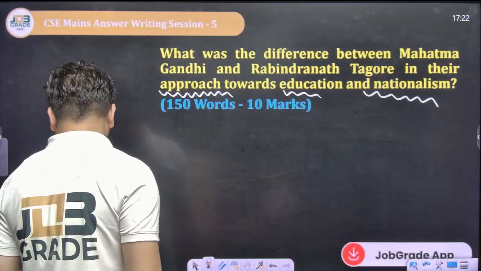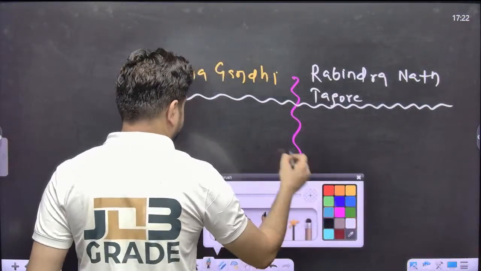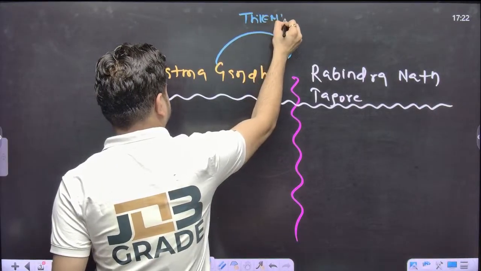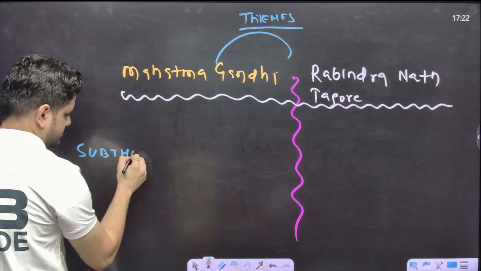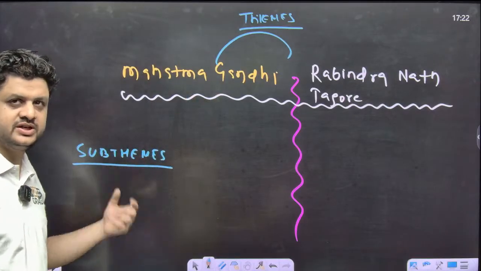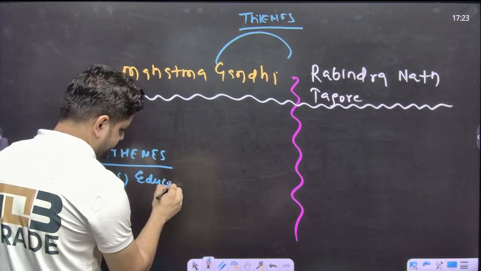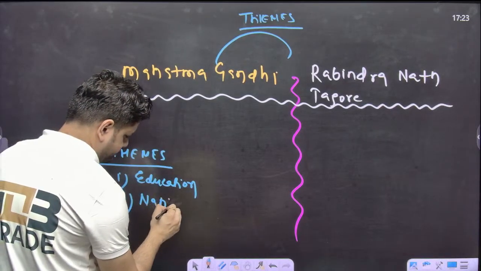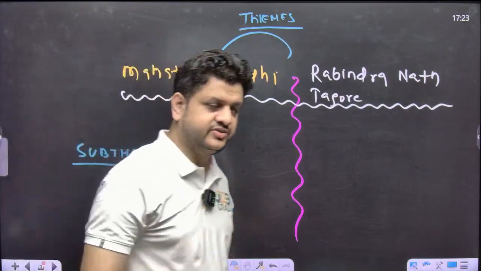So what I was telling you, the themes are these two. Or you can say these are the personalities and these two are the themes. First is education, and second is nationalism.